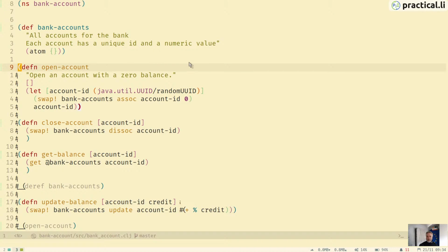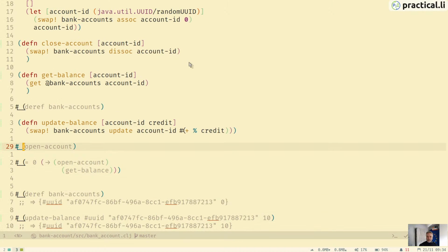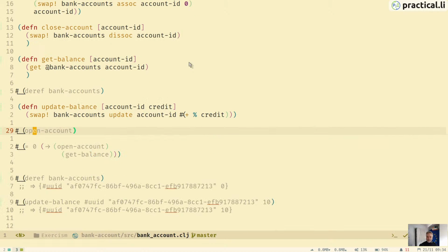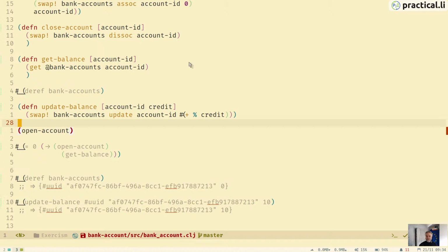So we can do open account. That doesn't take any arguments, so we can call this. End of file while reading. Why is that not doing that? I used to be able to do that. Just there you go. So if we open an account, we get back the UUID. So that's what I'm doing here.